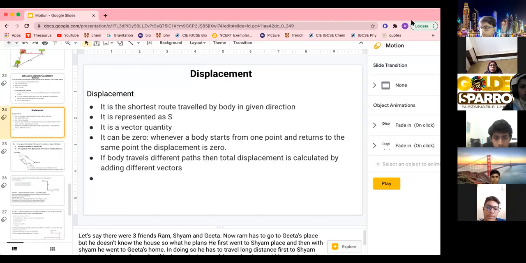Displacement and distance can be equal in a particular condition when an object covers a straight line path from one point to another point in a particular direction. Okay, so these things we have done. Now moving on, in motion we have to do the graphical method also. First, we'll do some questions on distance and displacement, and then we'll do how to plot graph.